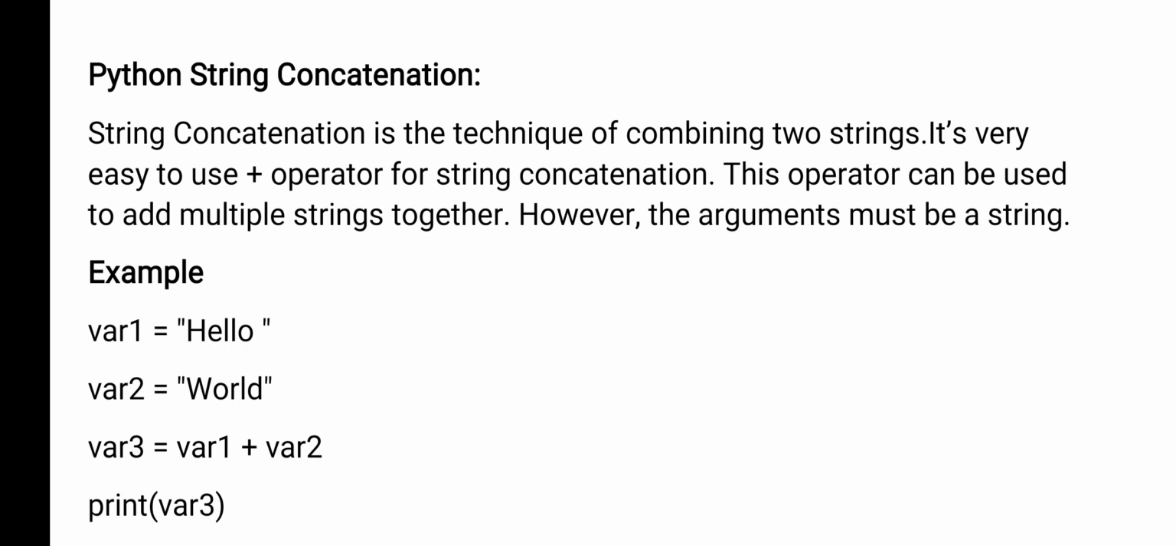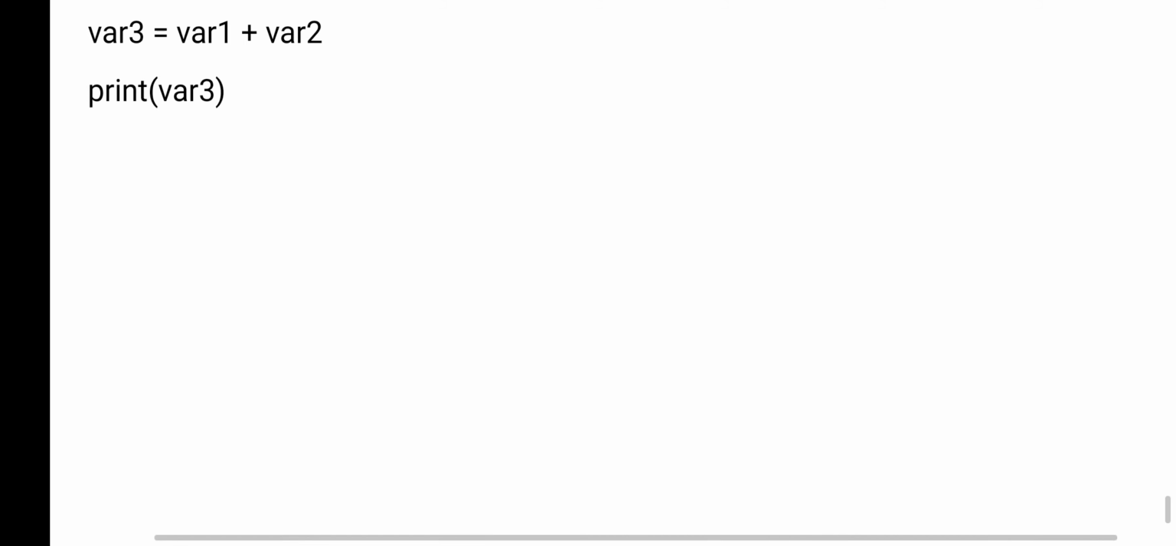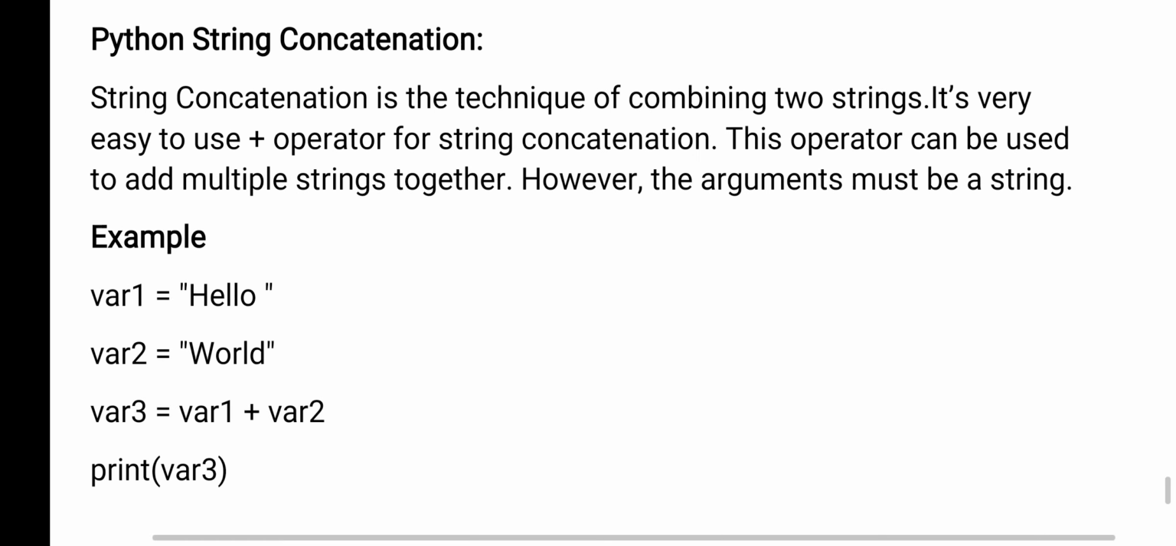Now the next one is concatenation. What is concatenation? Joining of 2 strings. In Python you can concatenate 2 strings by using a plus operator, right? String concatenation is a technique of combining 2 strings, or we can say it is a joining of 2 strings. Here in Python we have an operator called plus. Using that you can add 2 strings, and the result will be stored in a third string.